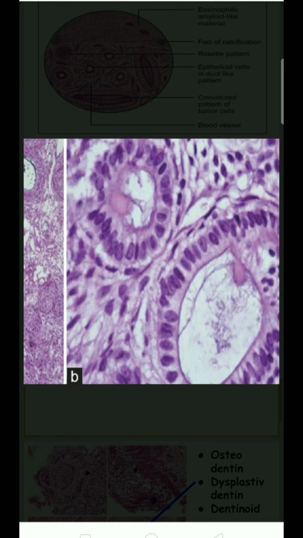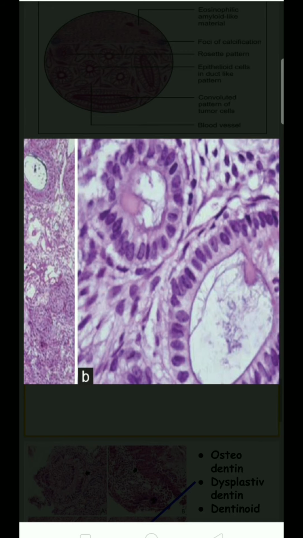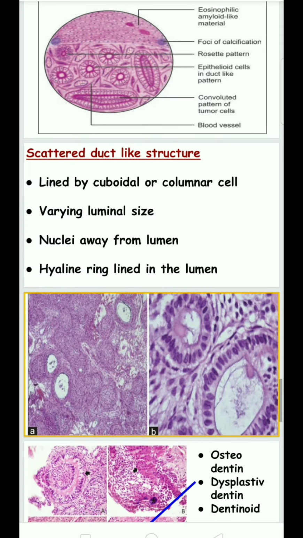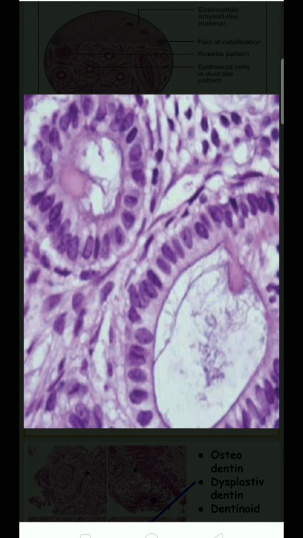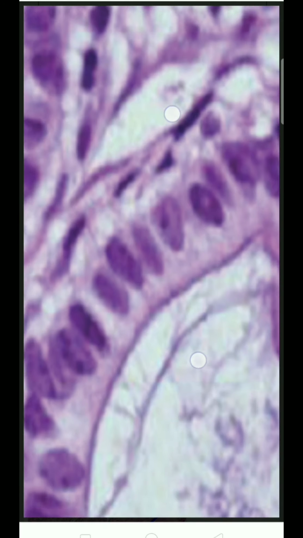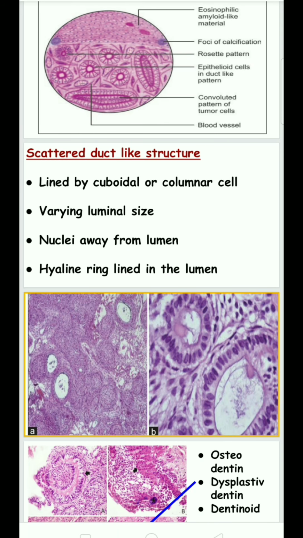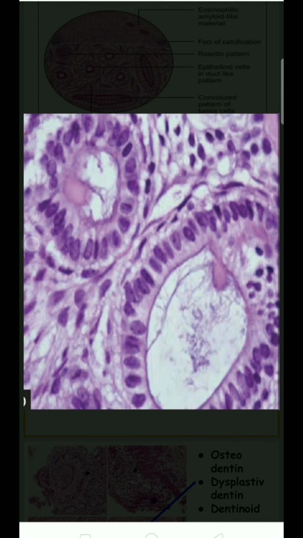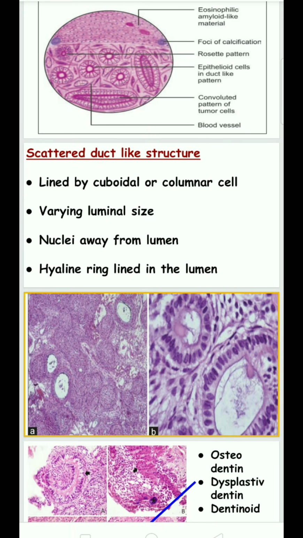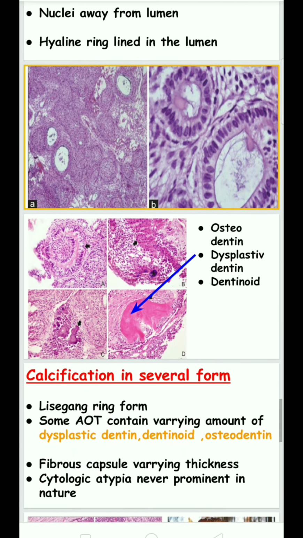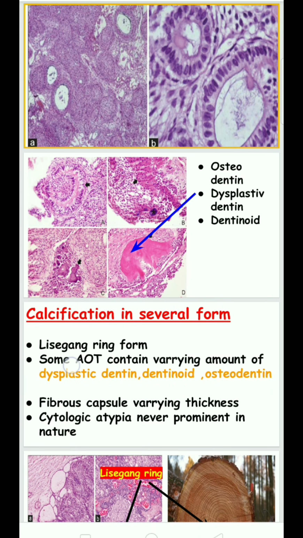There is a variety of lumen, which means the lumen may be large or small. The nuclei are away from the lumen, whereas normally the nuclei are present in the center. There is also a hyaline ring lining the lumen, which is common in the scattered duct-like structures.